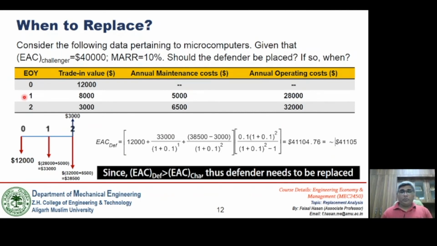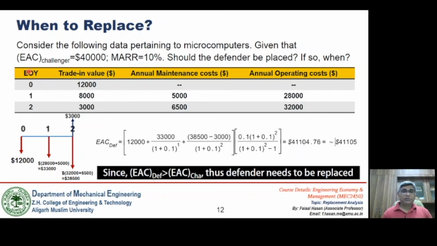Now consider a problem. Consider the following data pertaining to microcomputers, given that the EAC of the challenger is $40,000, so it is already given. Minimum attractive rate of return is given as 10%. Should the defender be replaced? If so, when?